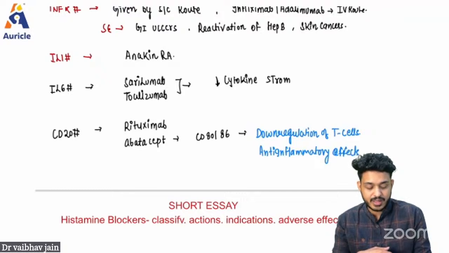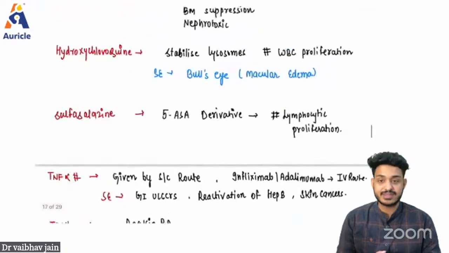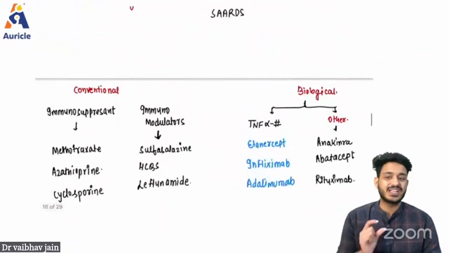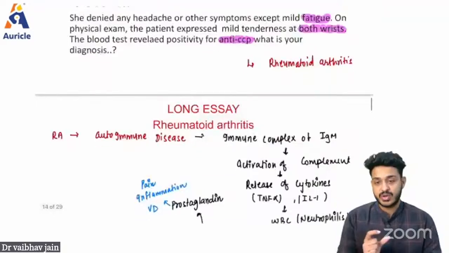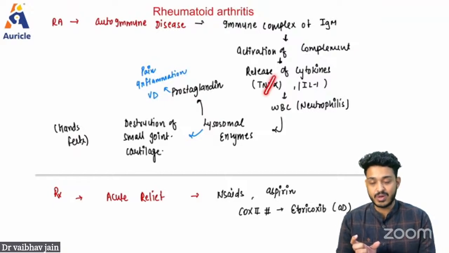These are the important things that we are discussing. This is a very, very important question that you can get in your examination. Very, very important topic, right? This is your rheumatoid arthritis. I've taught you about the basic physiology, basic pathology, why it is happening. Now you understand we can block TNF alpha with a blocker.